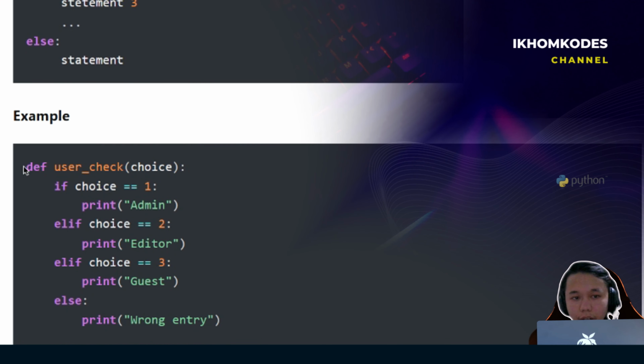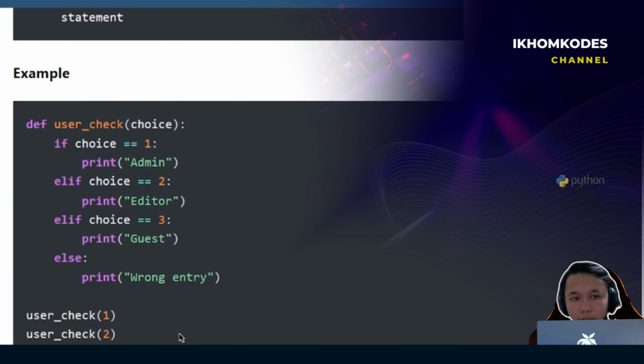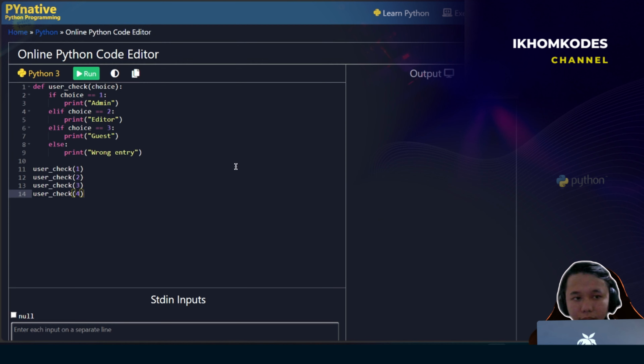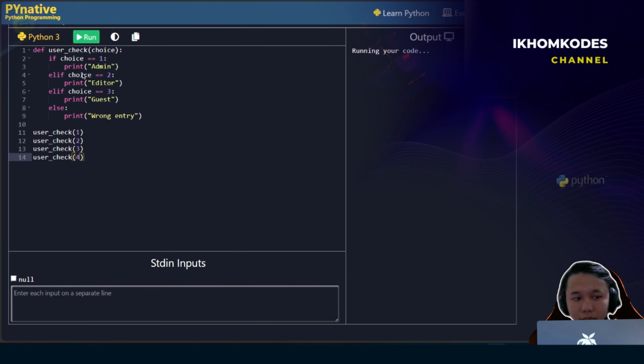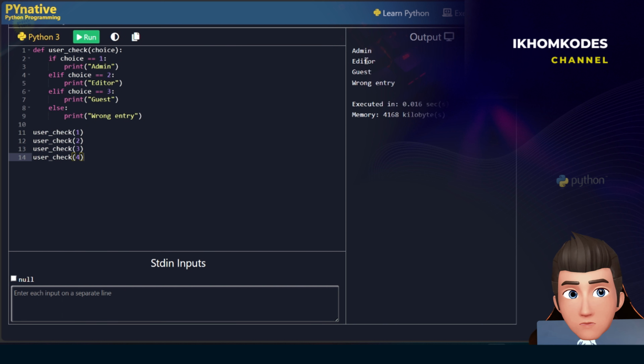For example, you can define a check: if choice is equal to 1, print admin; if choice is 2, then print editor; if choice is equal to 3, and so on. You can check it out, and we can run it here as well. This is how you can run your code. Enter the input on a separate line. Admin, editor. So you can simply enter 1 and then run again.